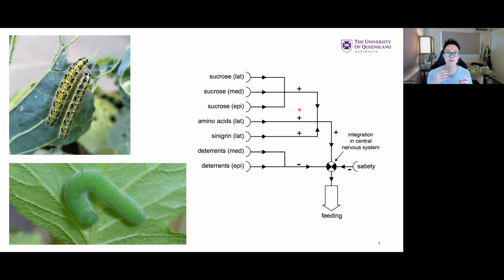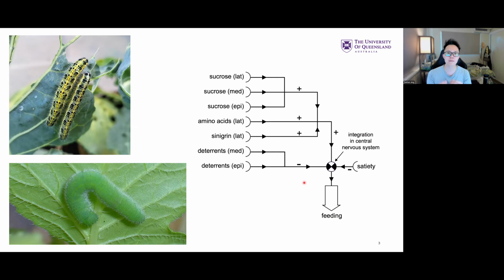Sometimes you hear people say phagostimulant, phago meaning to consume or eat, and then stimulant meaning to increase. So a phagostimulant is something that increases feeding. A phagodeterrent, although that is less used, means something that basically repels the insect from feeding. And you can see here annotated with the pluses and the minus.